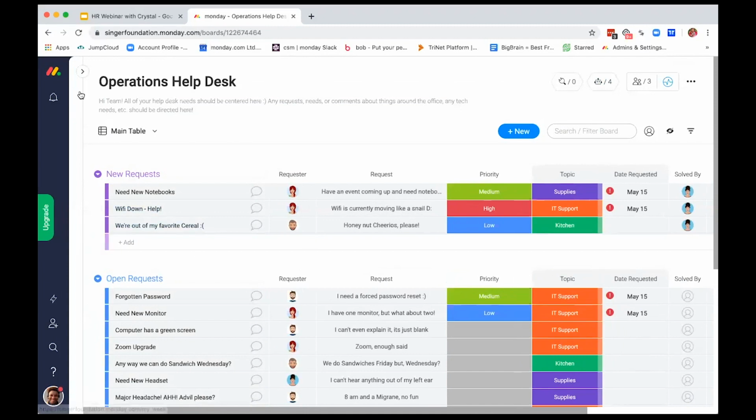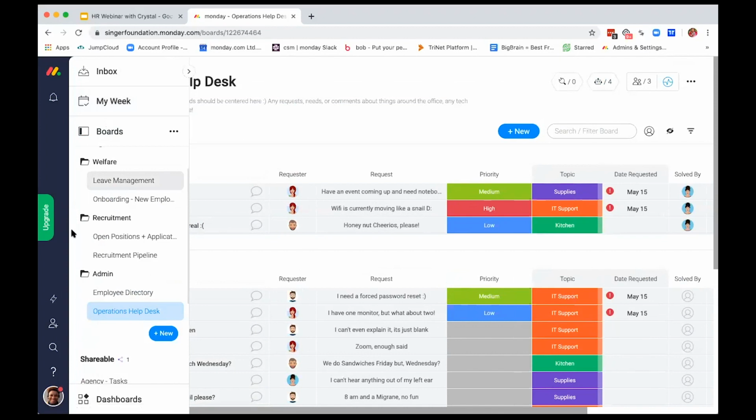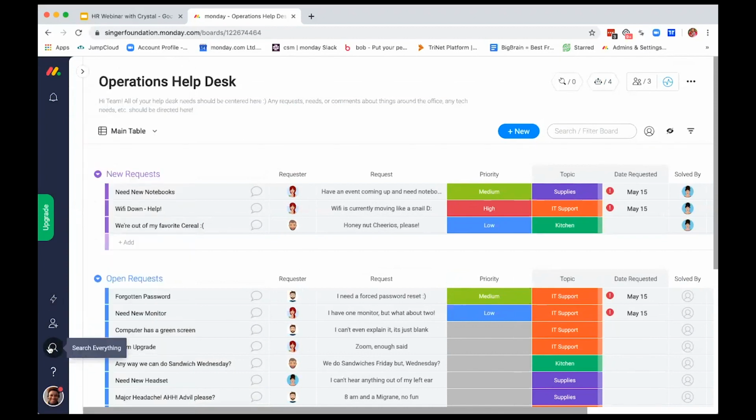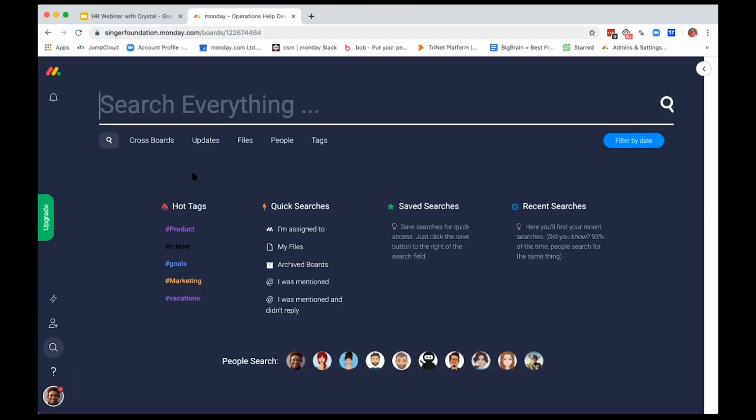And if you wanted to see over a course of time everything that you finished over the year or over the month, you can always use search everything to either search by hot tags or search by a time period to see everything that's come in for the team over a given either cross-board, a time, or etc.